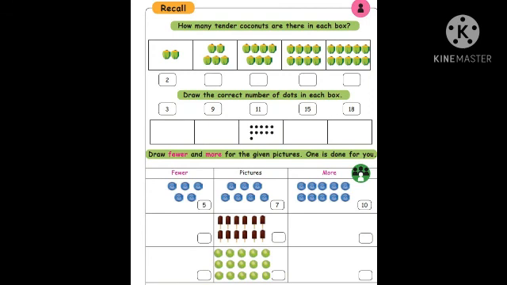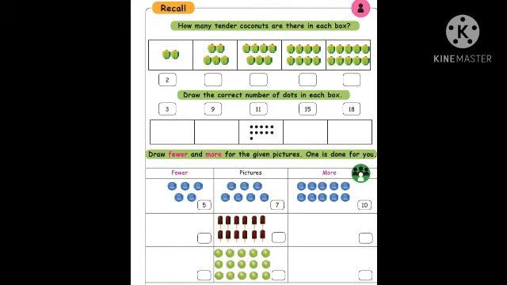The next one, any number you can draw, no problem. 9. You have to write the number in the box. The next one, number 15.